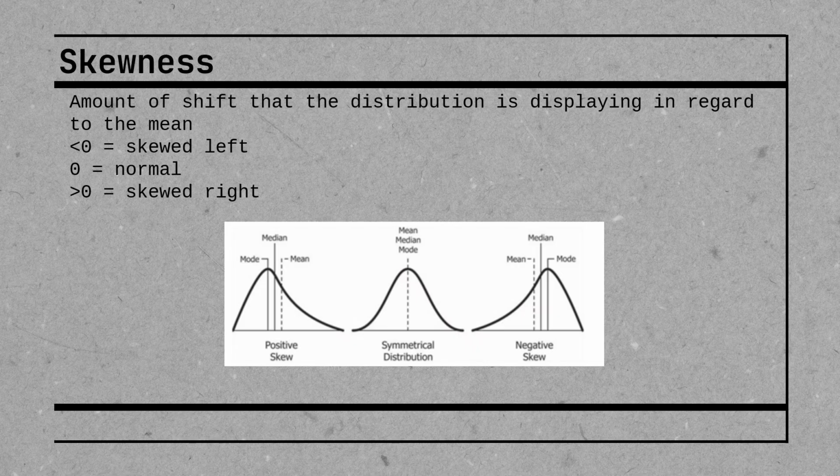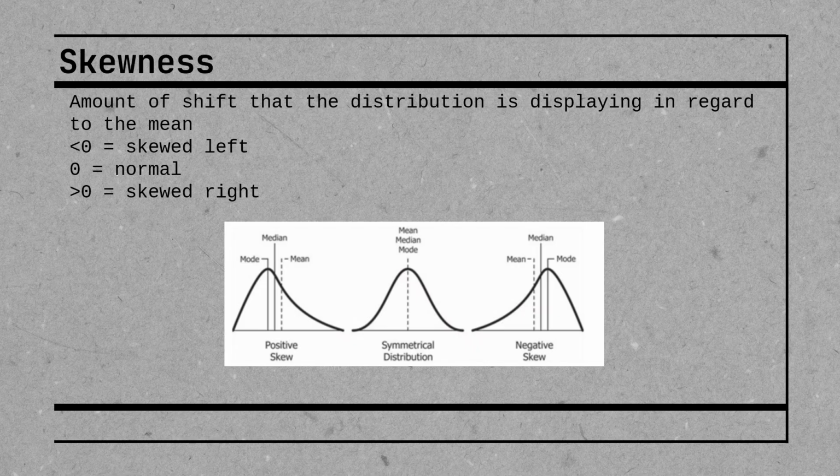Now, lastly, when we look at data, we have things called skewness and kurtosis, and this talks about variation within the data. So skewness, and we're talking about normal distribution, is the amount of shift that the distribution is displaying in regard to the mean. If the skewness is less than 0, you're going to see the data skewed left, okay? If the skewness is 0, we get a normal distribution. Greater than 0, it's skewed right, okay?